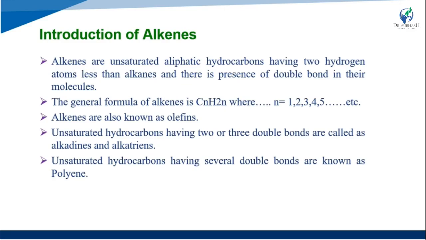Unsaturated hydrocarbons having several double bonds, that is n double bonds in their structure, are known as polyenes. So polyenes are also part of the alkene structure.